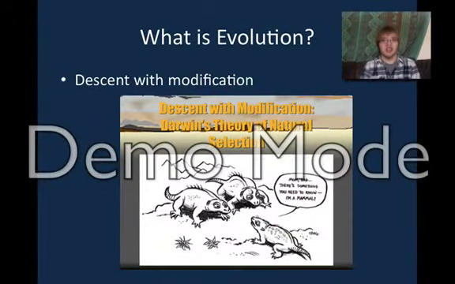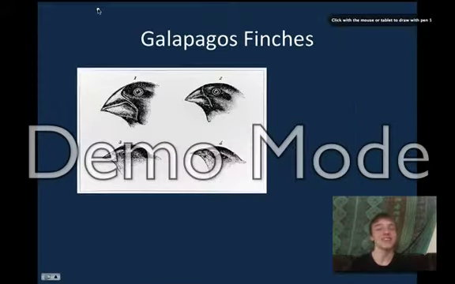First, we're going to start off by defining evolution in the words of Charles Darwin. Charles Darwin said that evolution is descent with modification. Darwin came up with this idea by studying finches on the Galapagos Islands. He made 4 key observations and 2 inferences.